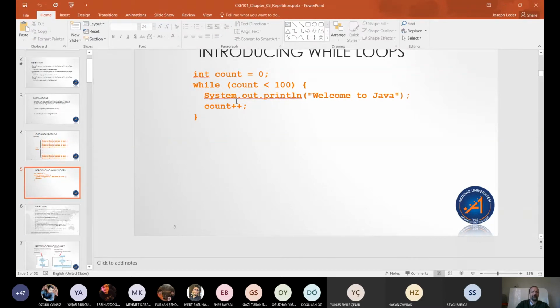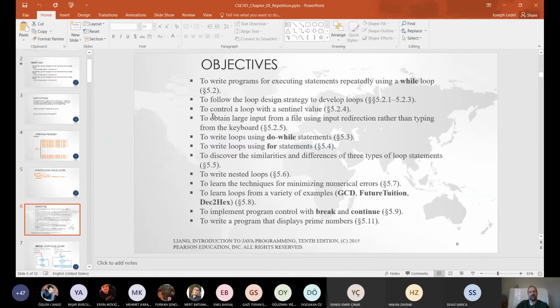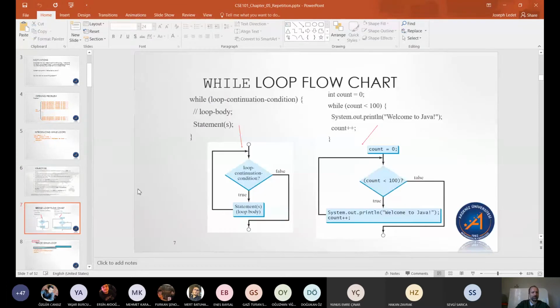We'll watch through this one. I think this one comes up in more detail here in a moment. All right, so these are some of the objectives. I'm not going to go through all that. You can read that if you want to on your own time.